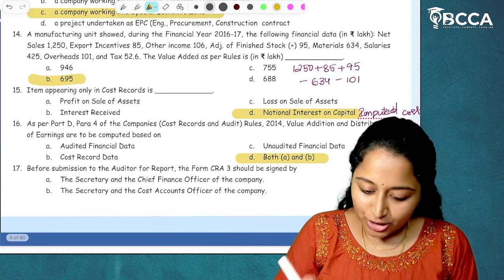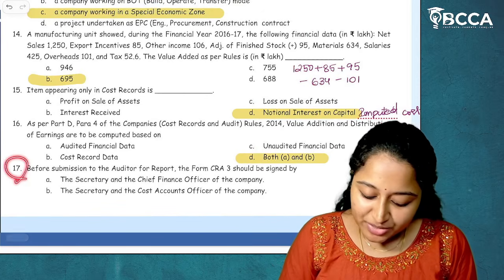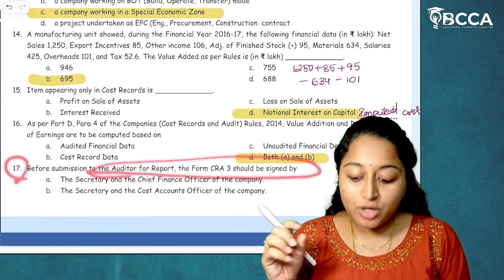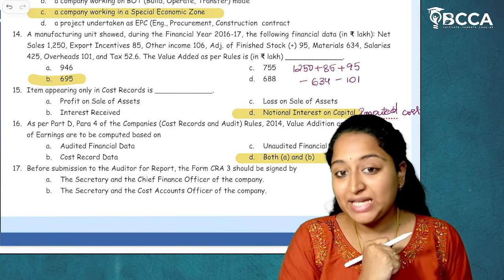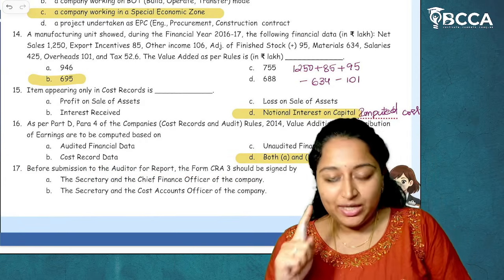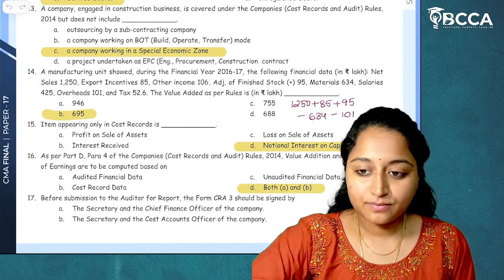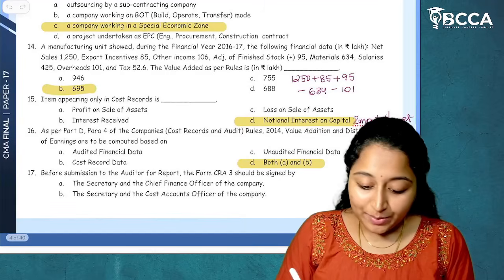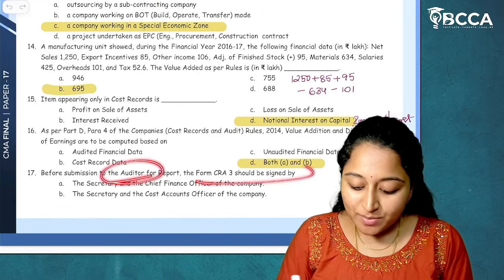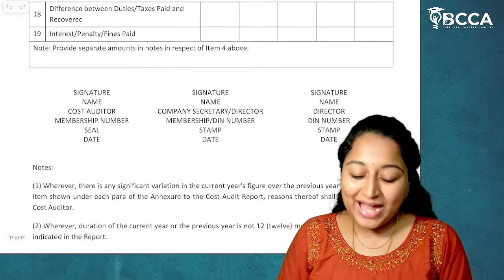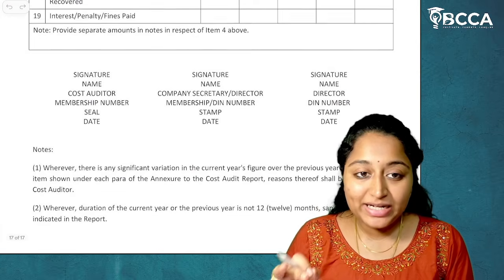Moving on to the next MCQ, MCQ 17. Before submission to the auditor for the report, the form CRA 3 should be signed by. This is very, very important. Form CRA 3. I'll open form CRA 3. Just a moment. Now, see here. Before submission to the auditor for report, the form CRA 3 should be signed by whom?